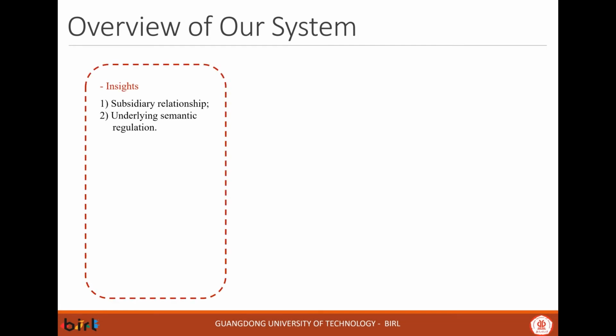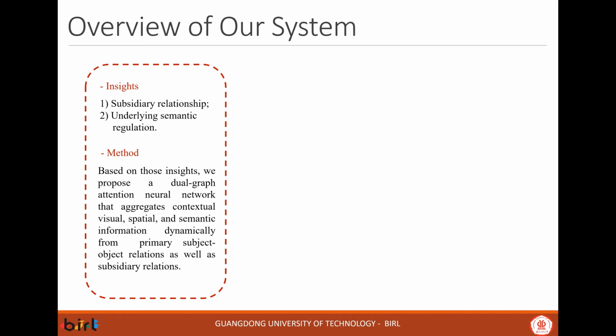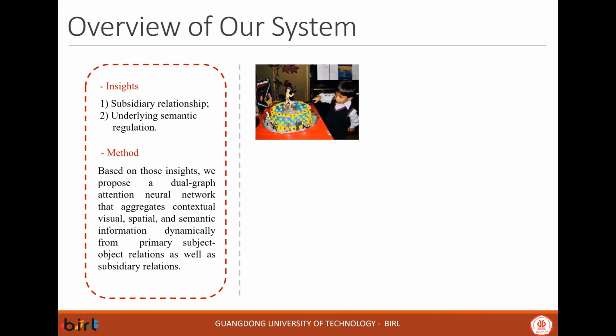So, based on those insights, we propose a dual graph attention neural network that aggregates contextual, visual, spatial, and semantic information dynamically from primary subject-object relations as well as subsidiary relations. Concretely, our framework starts with an object detector to generate a set of object proposals.